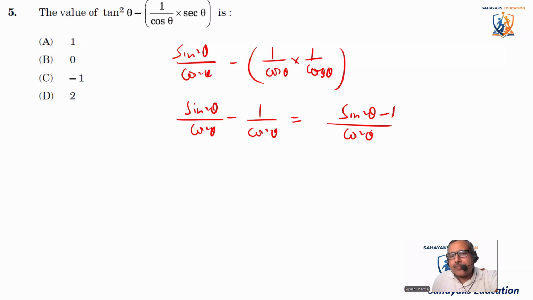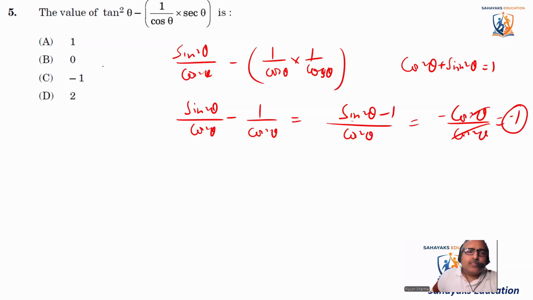You know that sine square theta minus 1. So we know that cos square theta plus sine square theta is equal to 1. So sine square theta minus 1 is equal to minus cos square theta. So I can say it minus cos square theta divided by cos square theta. If we cancel it, the answer comes out to be minus 1. So answer is minus 1.